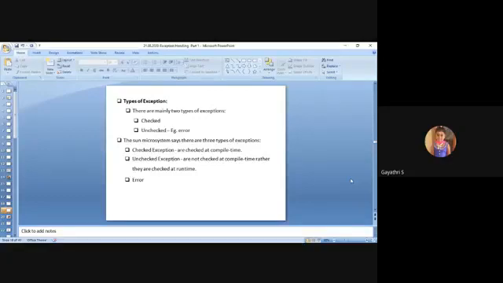Checked exceptions are checked at compile time. Unchecked exceptions produce no error at compile time, so they are checked at runtime only. One more category they have added is error.